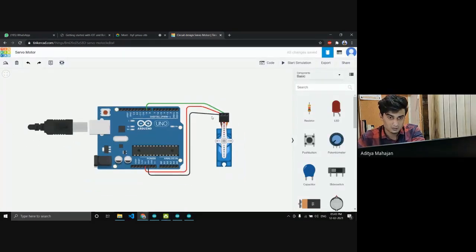So yeah, a servo motor has 3 pins. It has a ground pin, a power pin, and a signal pin. The signal pin goes to the IO pins, like the digital IO pins 0 to 13. It can go in any one of these. The ground pin goes to the ground, and the power pin goes to the 5-volt output. So this pin over here sends the signal from the Arduino to the servo motor about how to move.